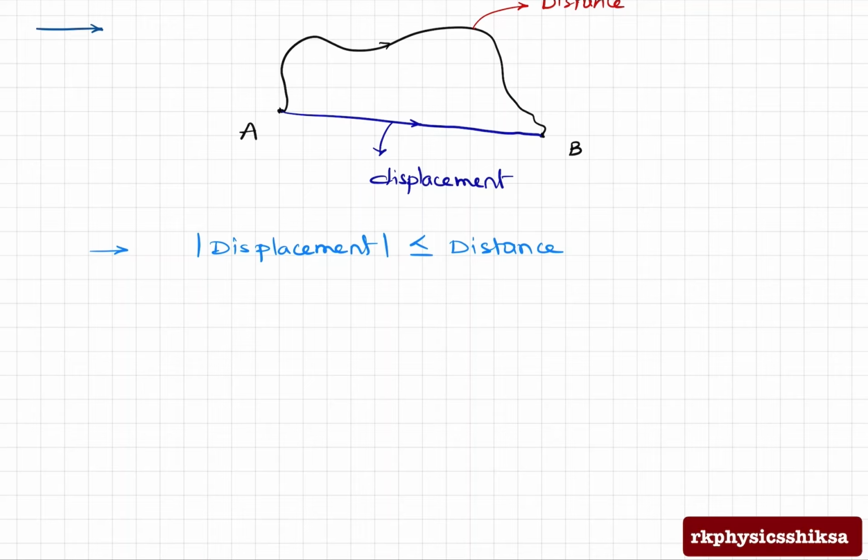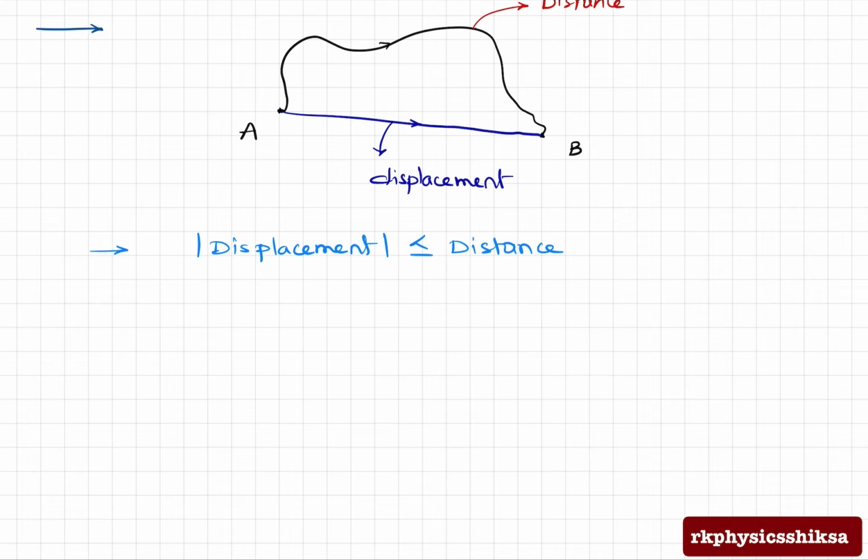Because the shortest possible path between any two points, that is the initial and final points, will always be a straight line. So you cannot have any path less than this straight line. So the magnitude of displacement will always be less than or equal to distance.